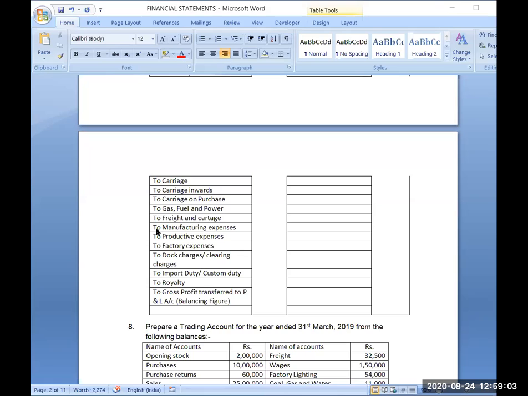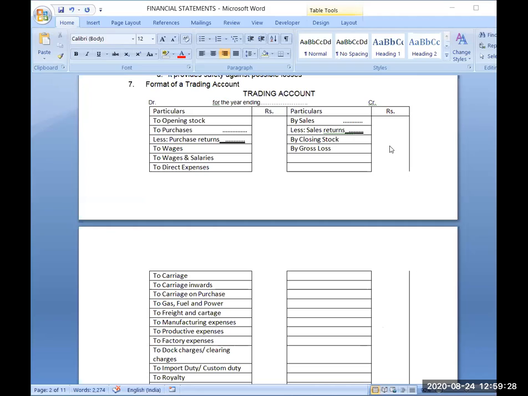Correct answer. It will be credit balance. Profit will have credit balance. Very good. That means you remember the basic concepts. Because your credit side total is greater than the debit side, this balance will be credit. Although it has been calculated on the debit side, the balance will be credit because income is greater than expense. And gross loss will have debit balance.